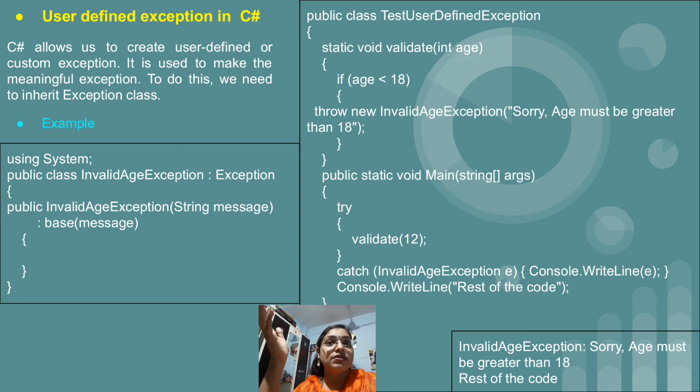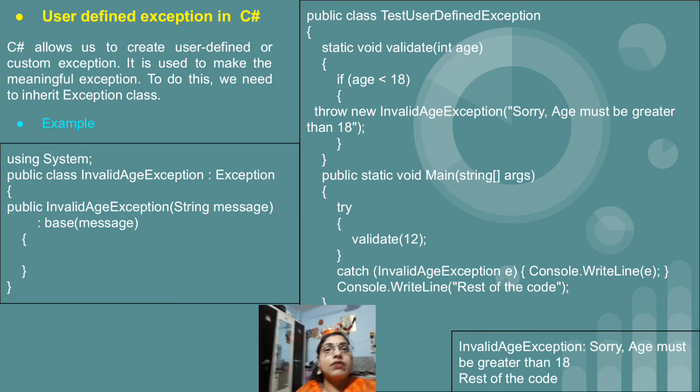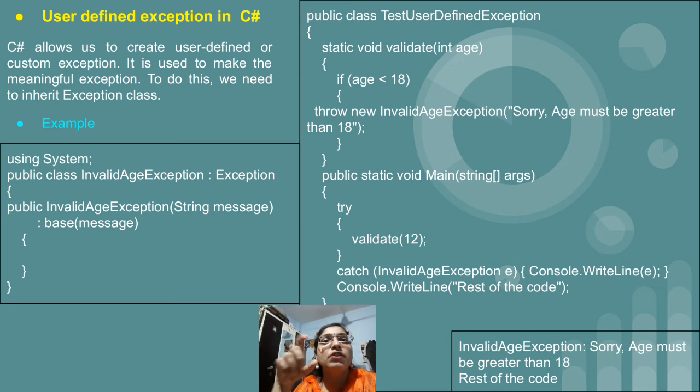So base in round brackets message we have written, and then don't write anything, because the message we are going to display in the class where we are taking the value, we want a customized message. This is why I have kept the curly brackets of the InvalidAgeException constructor blank, and then closed the InvalidAgeException class.